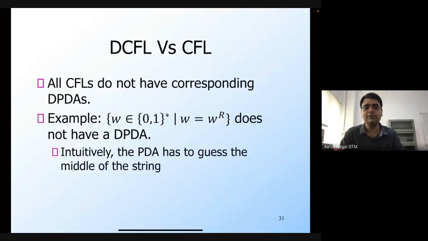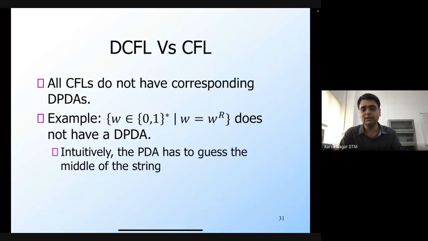So here's a very simple example. Consider the language of palindromes, W is equal to W^R, where W^R is the reverse of W. This particular language cannot have a DPDA. We won't prove this formally.